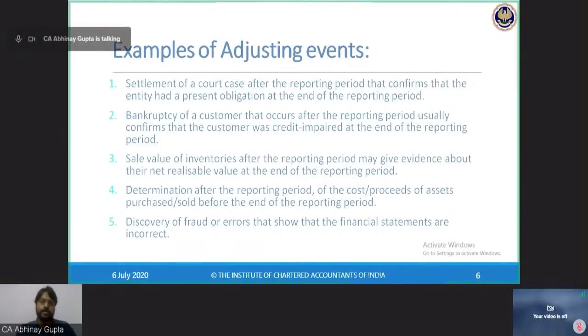What is impairment loss? When my asset loses its value, or the amount at which I am carrying my asset in my balance sheet loses its value, then the differential is called impairment loss. For example, if the carrying amount of the asset is 1 lakh and I believe that I will be able to realize 80,000, then 20,000 is the impairment loss or impairment provision which I need to record.